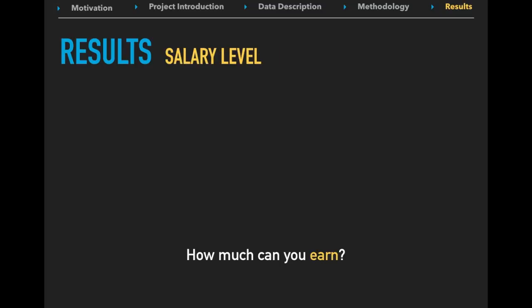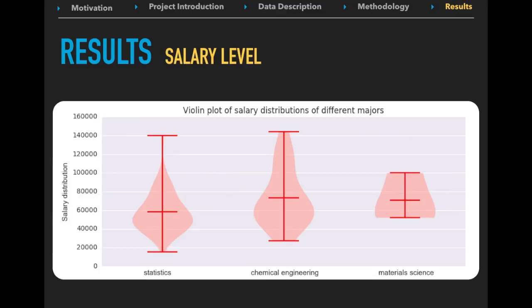Finally, let's talk about money. The distribution of the salary levels are very interesting. First of all, the distribution of the stat and chemistry majors are very similar. The average annual salary is around $70,000. Chemical engineers actually earn a little bit more than statisticians in general.